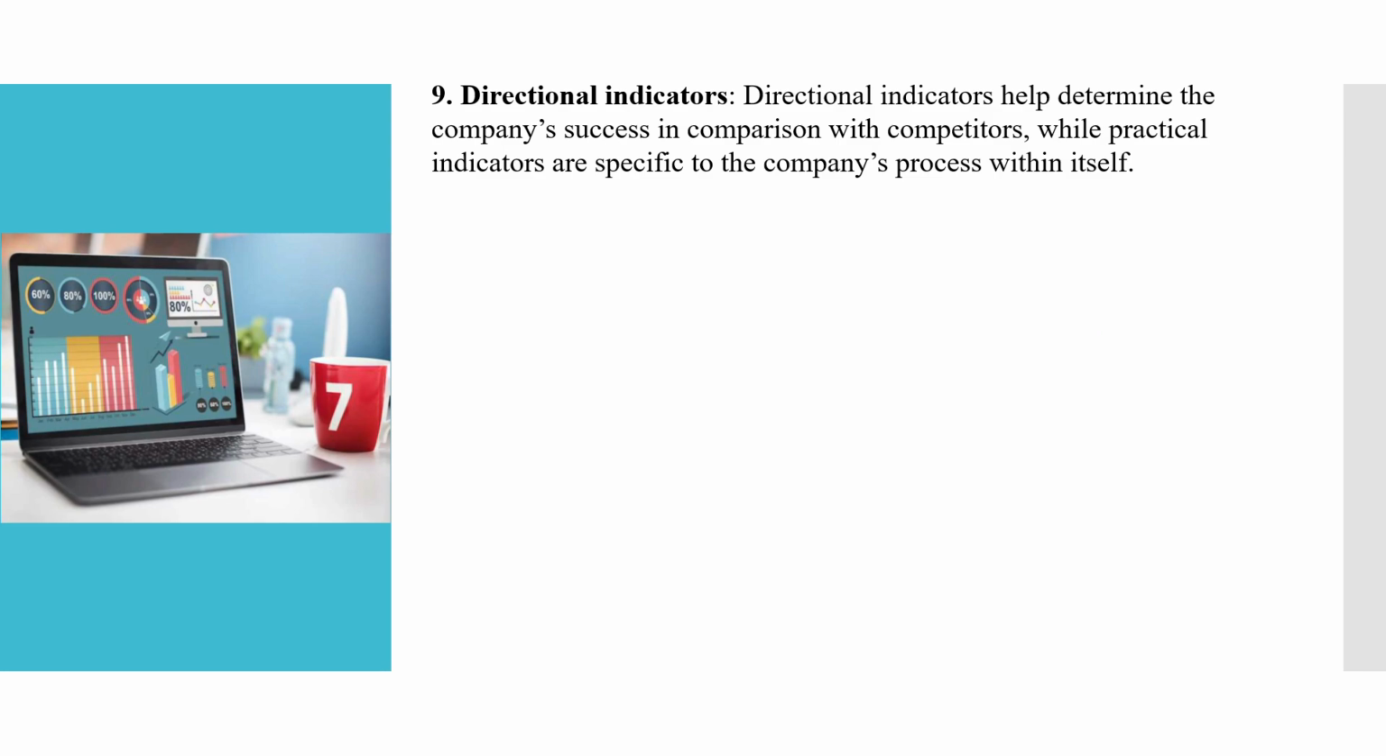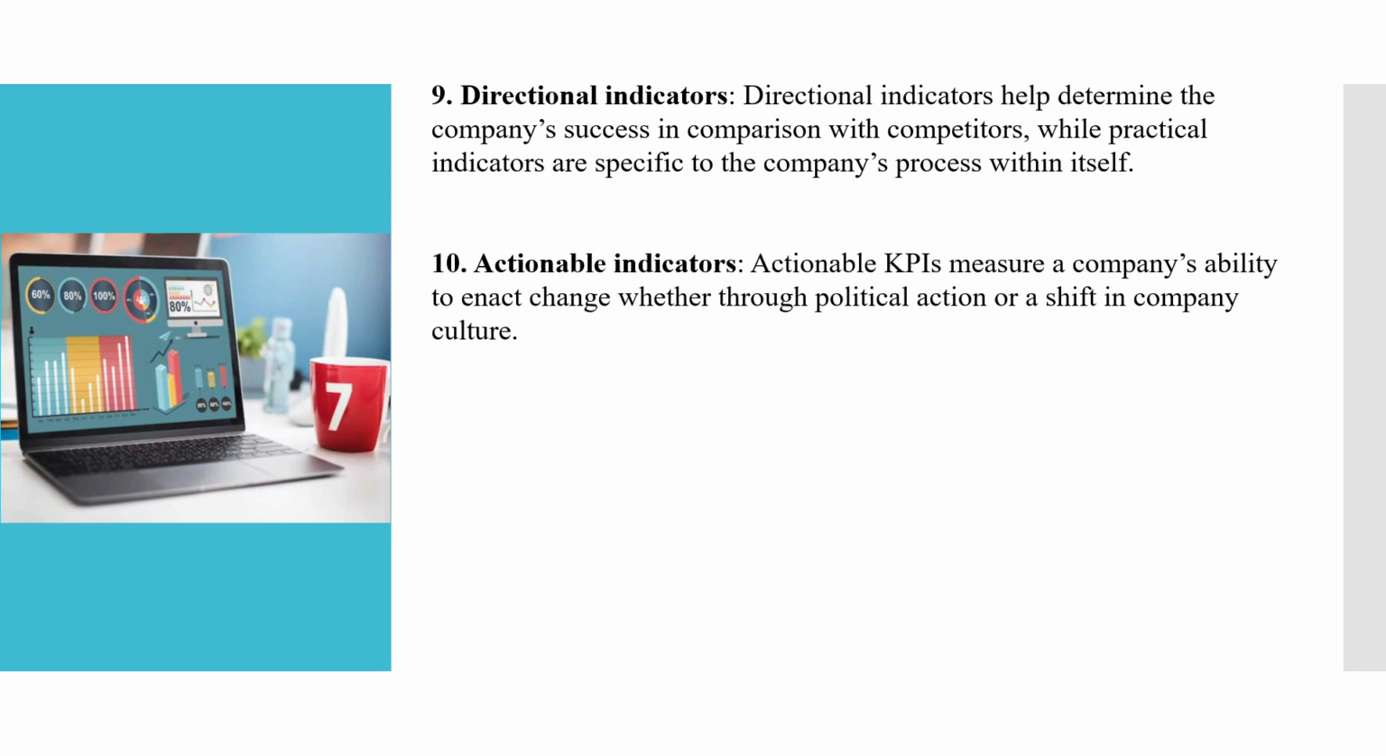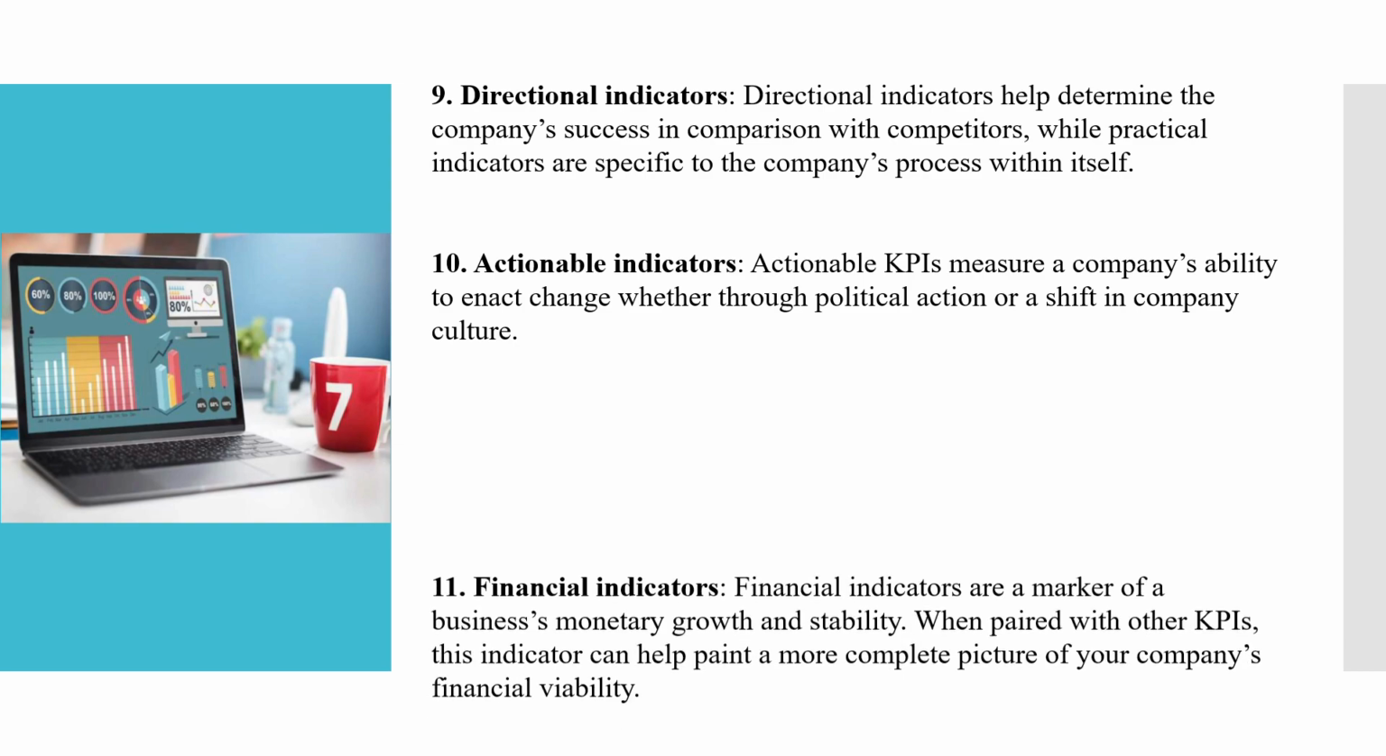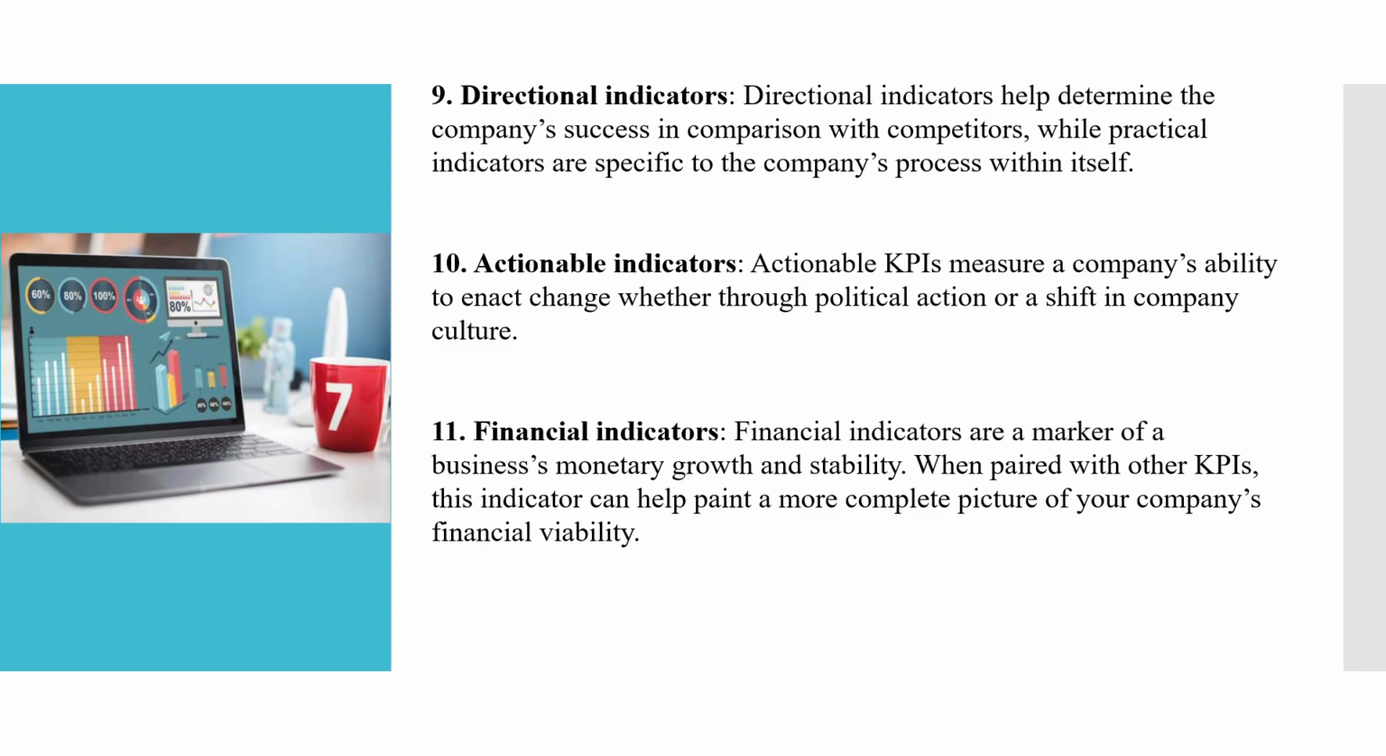What our competitors are doing and what we are doing, it will be denoted with the help of our directional indicator, and it shows the direction in which we are moving ahead. Next is actionable indicators. Actionable indicators give you the power to take potential action on some of the things which are affecting the KPI. Next is financial indicators. Financial indicator is expressed in terms of your monetary growth, stability, profit margin and everything.